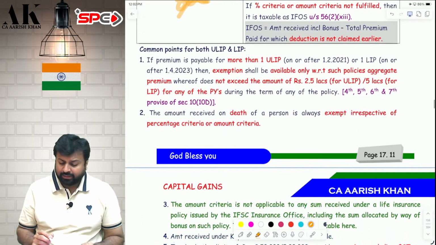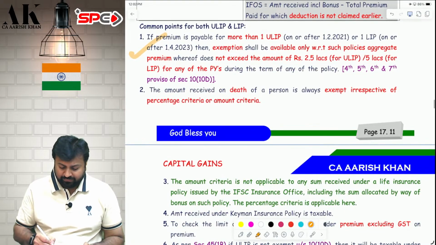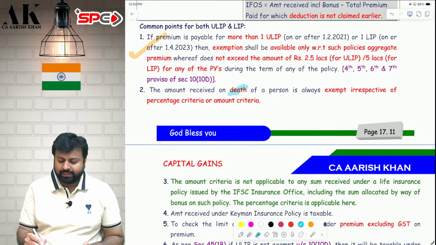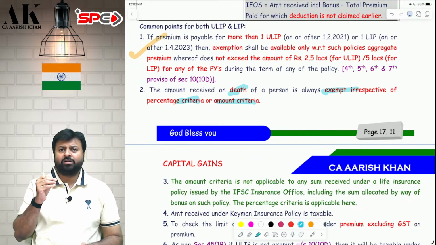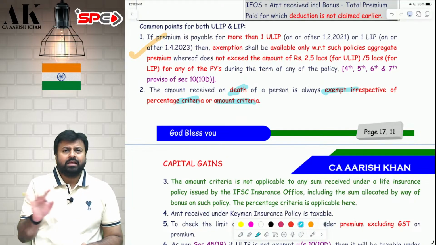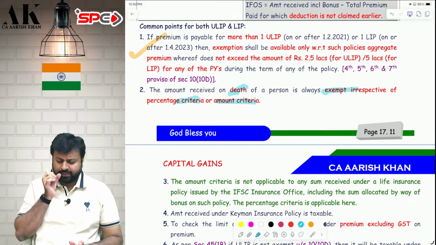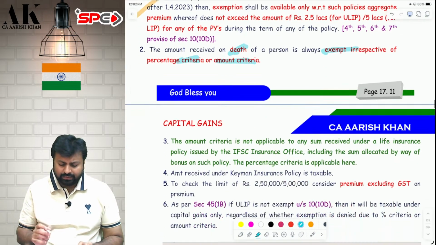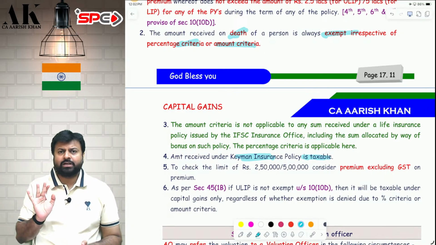Now, there are some common points to both of them. First point, I've already told you, you can check it. Second, if you receive the money on death, then it is always exempt irrespective of the percentage and the amount criteria. On death, it is fully exempt. If it is received on death of the assessee, by the nominee or family members, then whether the percentage criteria or the amount criteria is violated, it is always exempt. Next, Keyman insurance policy is always taxable. That is not subject to exemption.